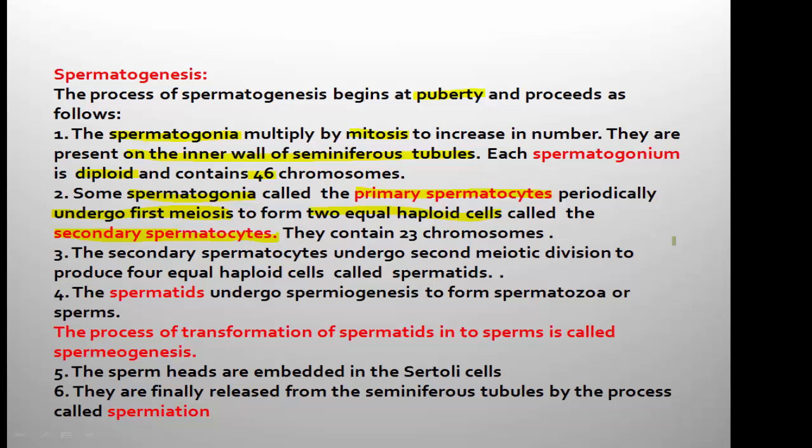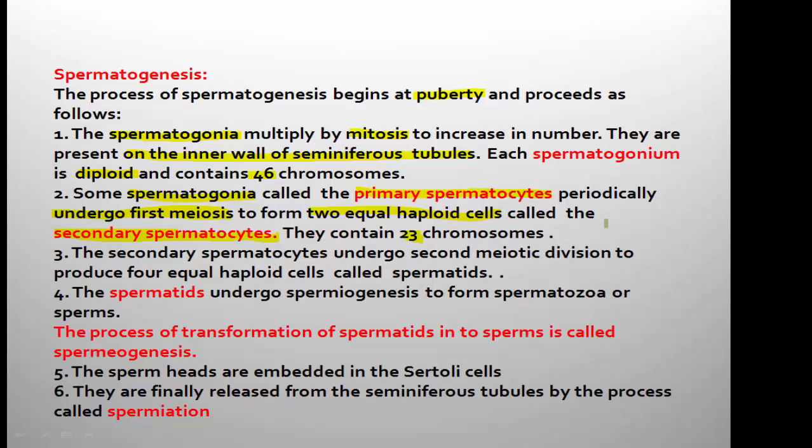As the primary spermatocyte is divided by meiosis, the secondary spermatocyte contains only 23 chromosomes. That means primary spermatocytes are diploid, but secondary spermatocytes are haploid. The number of chromosomes in the primary spermatocyte is 46 and in the secondary spermatocyte is 23.